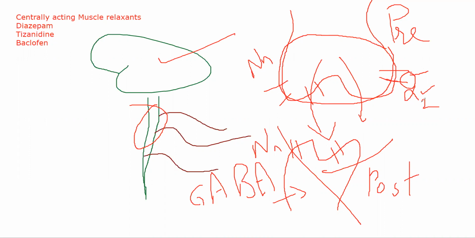Whenever the alpha 2 receptor present on the presynaptic neuron is stimulated, that is agonism of the presynaptic alpha 2 receptor, it will not let neurotransmitters come out. If neurotransmitters are not coming out, there is no stimulation here, no? If there is no stimulation, how will an action potential be formed? Hence, no muscle contraction. No muscle contraction will lead to muscle relaxation. That is how these drugs will work. I hope you understood the mechanism here. If you have doubts, please let me know, because this will complete our muscle relaxants. The next class will start Parkinsonism, anti-Parkinson drugs.